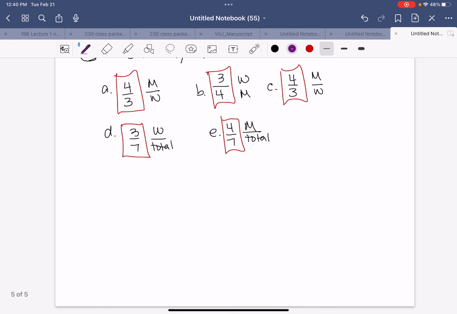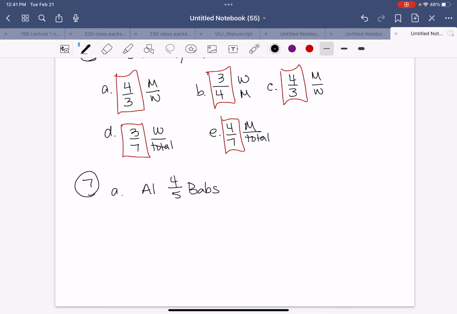letter A, Al ate 4/5 as much as Babs ate. So Al is 4/5 to Babs. And you can either do this with boxes or with letters. It doesn't really matter. But Al has 4 and Babs has 5. So let's do boxes to be consistent. That's a total of 9.